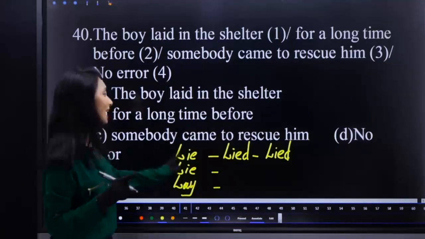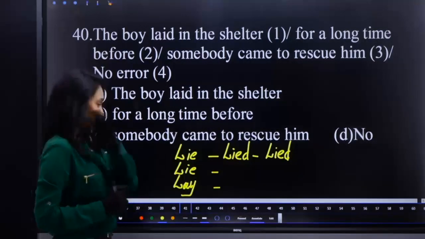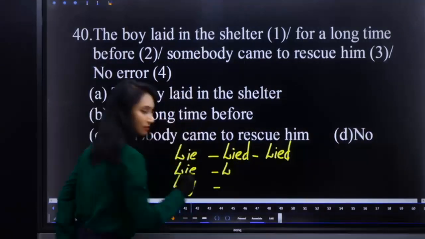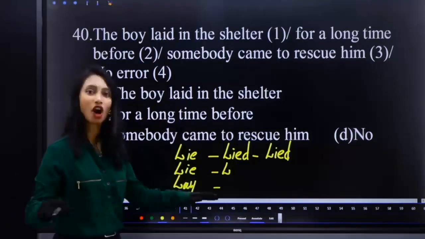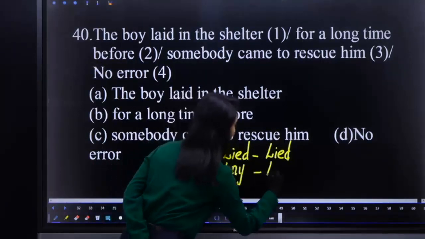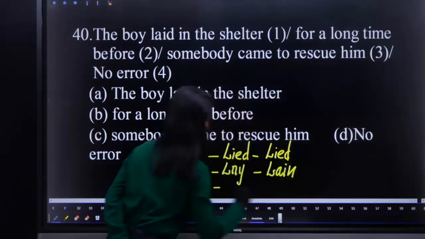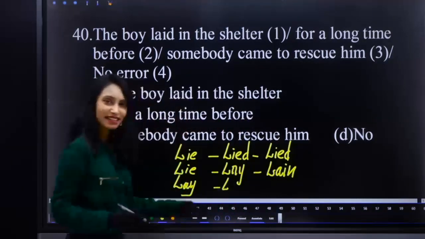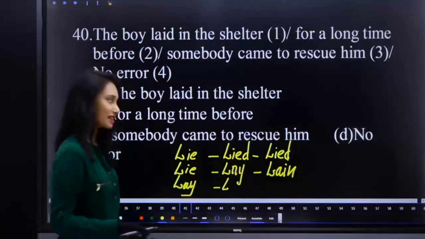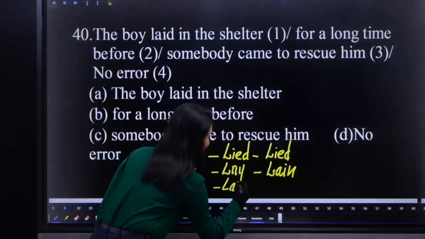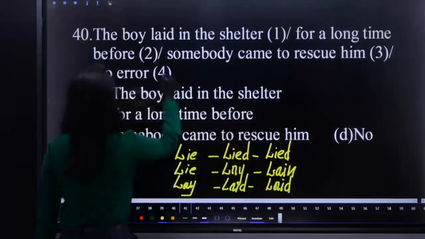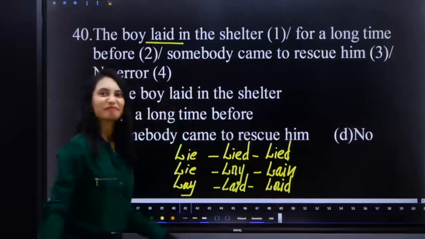That's clear, right? Now look at this one. Lie means to place the body horizontally. For that, the conjugation is lie, lay, lain. And lay means producing young ones or producing eggs. The conjugation is lay, laid, laid. Here, the boy laid in is inappropriate to use, right?